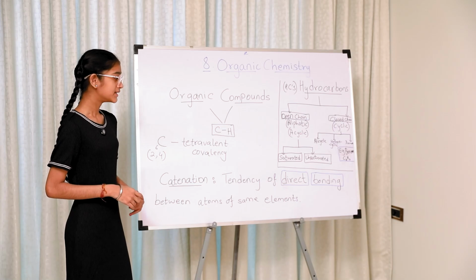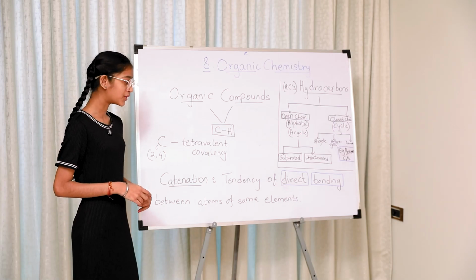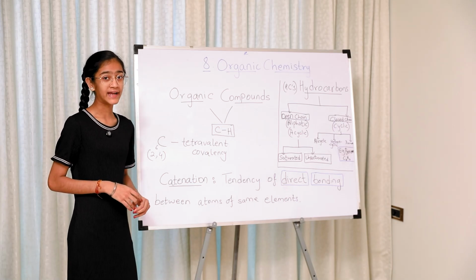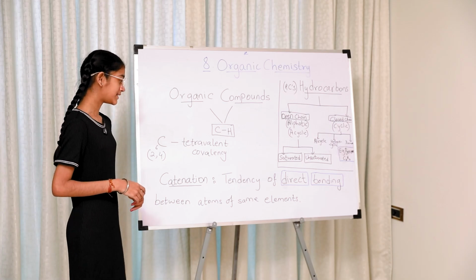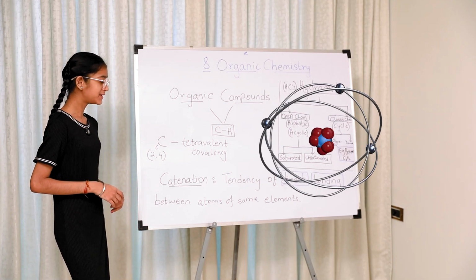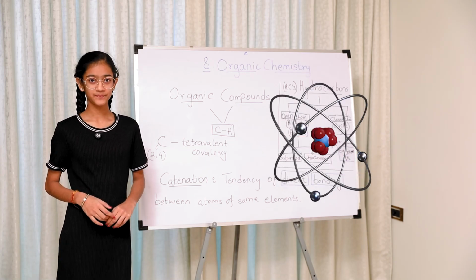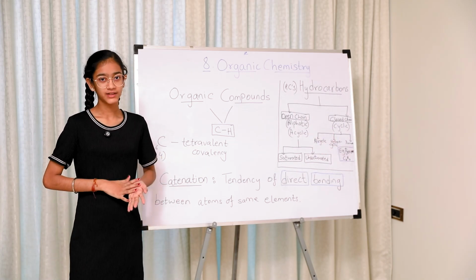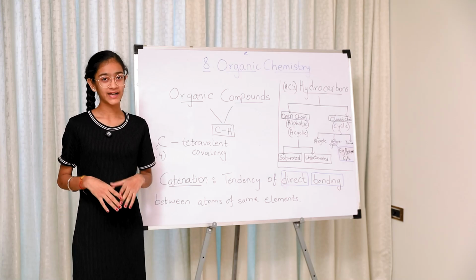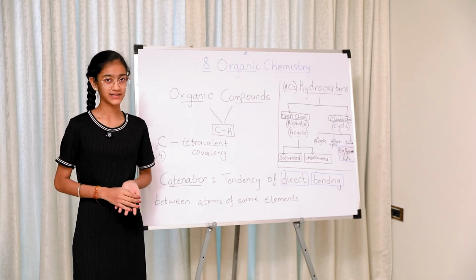Catenation, the tendency of direct bonding. Mind you, direct bonding. The tendency of direct bonding between atoms of same elements is known as catenation. This term over here means the tendency of direct bonding between 2 same atoms.